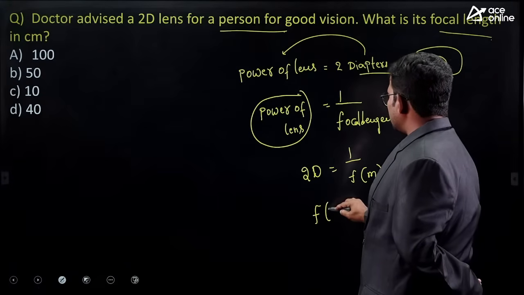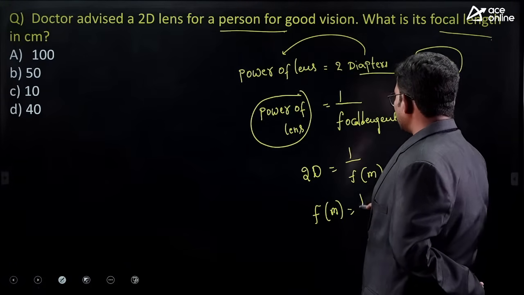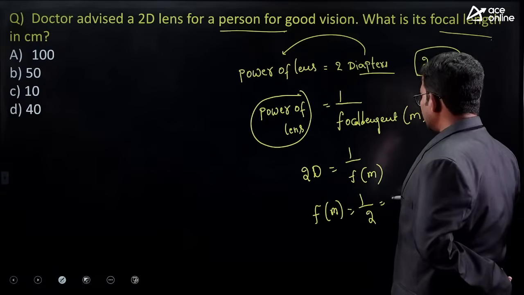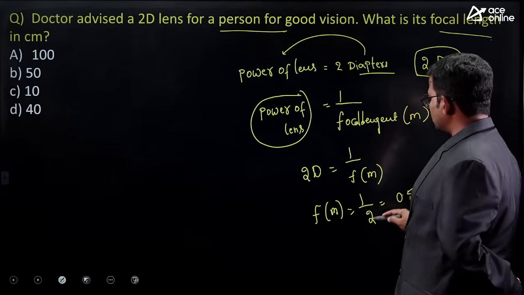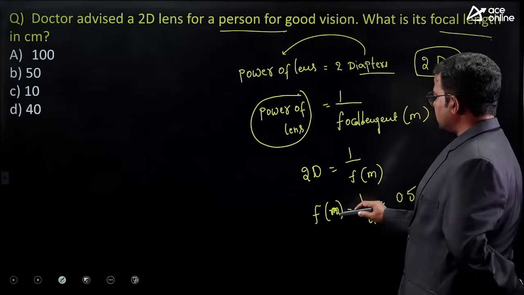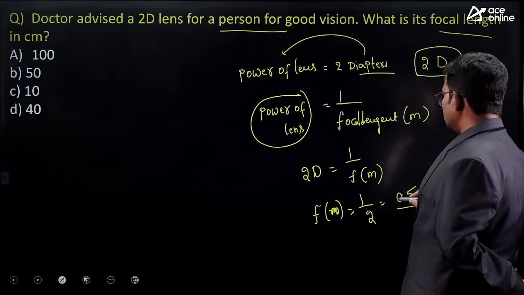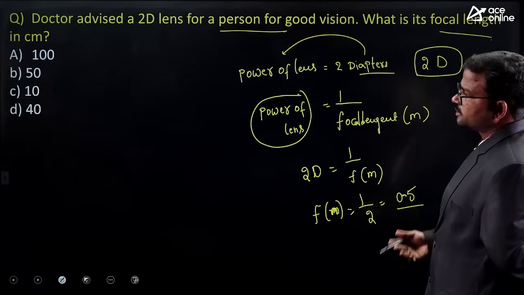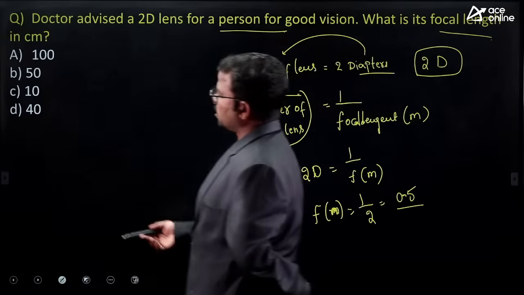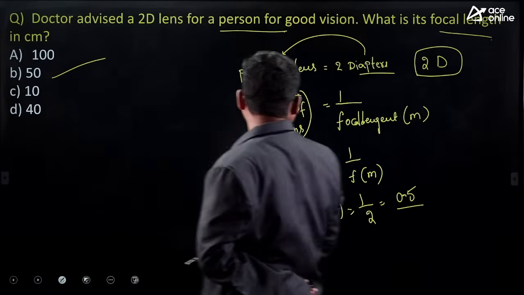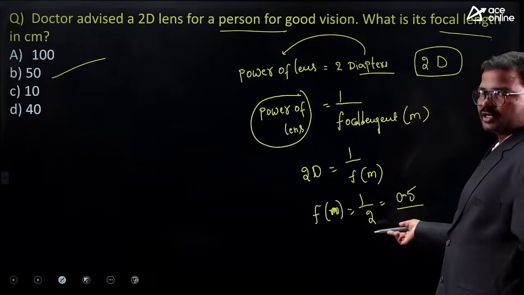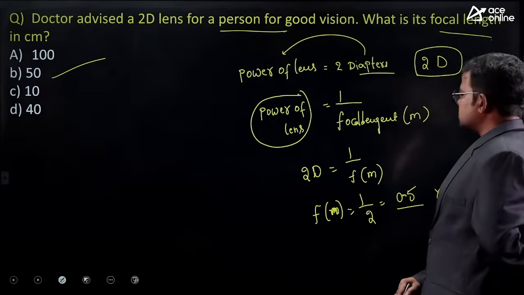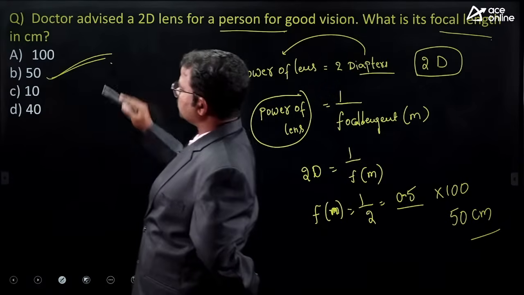Here f in meters is equal to 1 by 2, which is 0.5 meters. If you convert meters into centimeters, 0.5 into 100 gives 50 centimeters. So the correct option is option B.